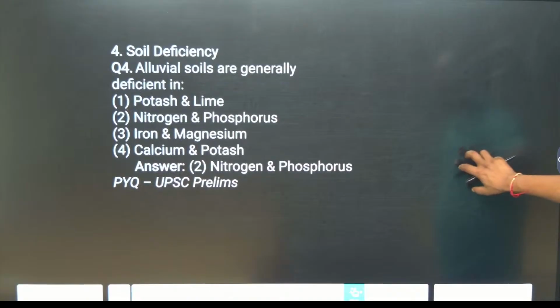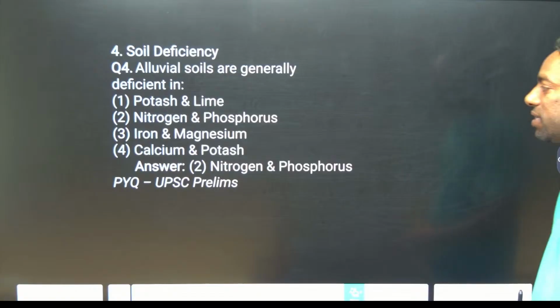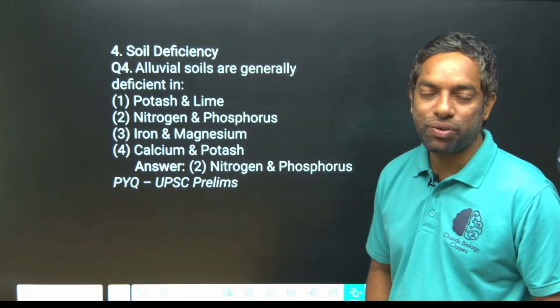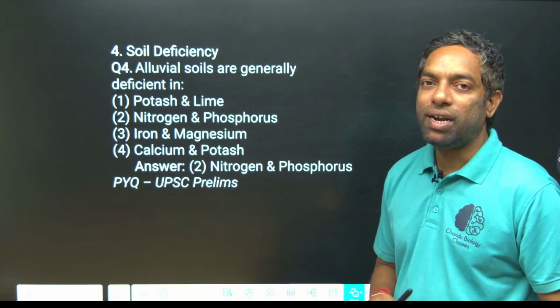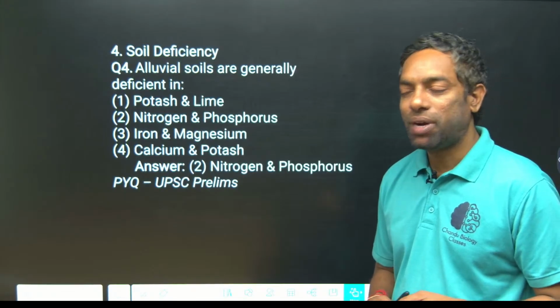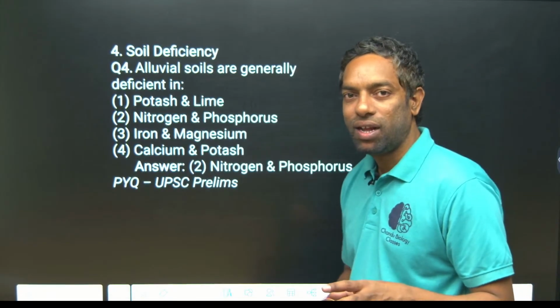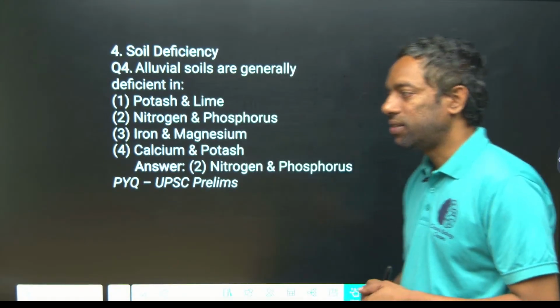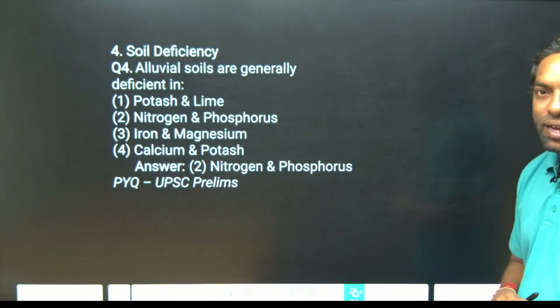Soil deficiency. Alluvial soils are generally deficient in nitrogen and phosphorus. Previous year UPSC prelims question, guys. Alluvial or red soil, mostly nitrogen and phosphorus are deficient in Indian soils, except in hilly areas.